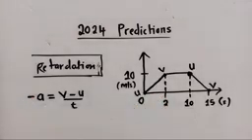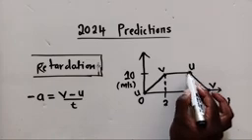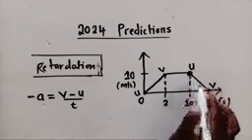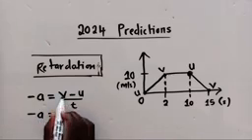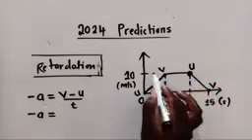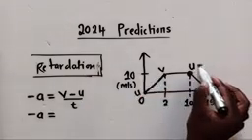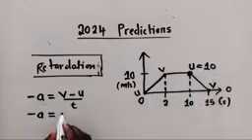But now here, we are finding retardation. Things will change. Our final velocity will be right over here. So it will be negative a is equal to, our initial velocity is 10 here, it will be equal to 10. And our final velocity will be 0 here. So it will be the opposite.